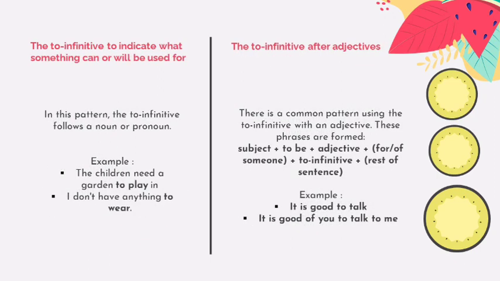The to infinitive to indicate what something can or will be used for. In this pattern, the to infinitive follows a noun or pronoun. For example, the children need a garden to play in. I don't have anything to wear.